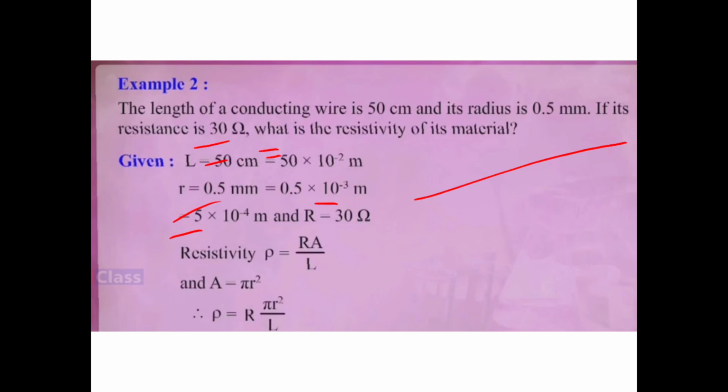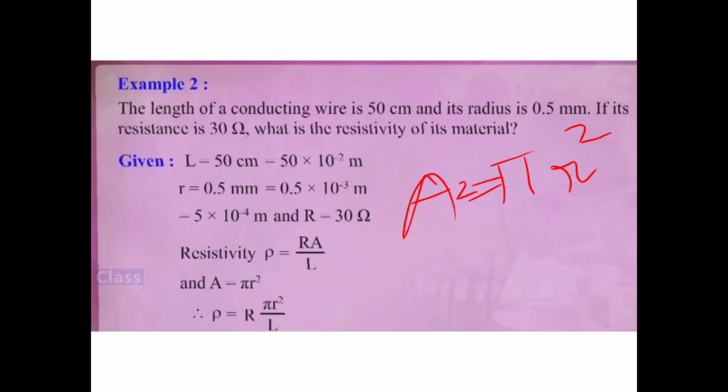And how much is the resistance given? Resistance given is 30 ohms. Now the resistivity formula is RA upon L. So let me first find out what is A. A will be pi r square. All those wires are having the cross section as a circle, because they are cylindrical. So cylinder, if you cut it, what part will be observed to you? Circular part.